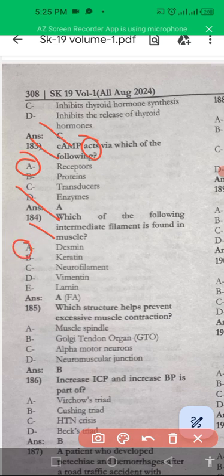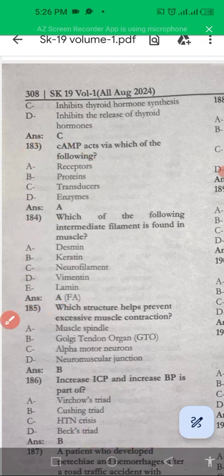That is desmin. These are intermediate filaments found in the muscles. Next is: which structure helps prevent excessive muscle contraction? That is the Golgi tendon organ. It prevents excessive muscle stretch, and proprioception is also a balancing system. When proprioception is deranged, or there is a lesion in the dorsal column, it results in Romberg sign.